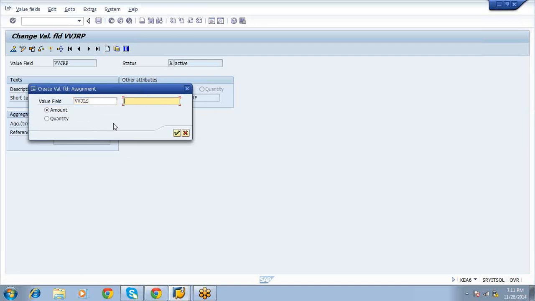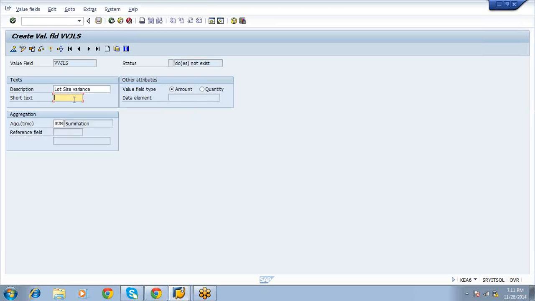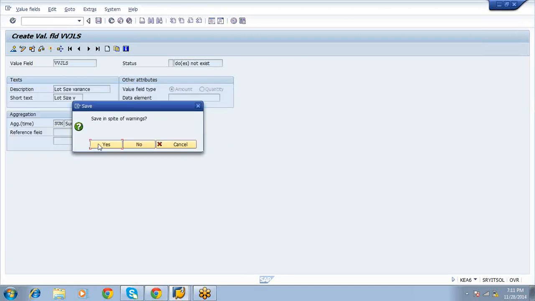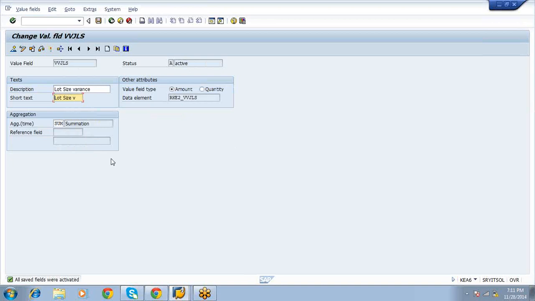What is this one? Lot size variance. This lot size variance should be quantity. Why have you taken amount? This lot size is not quantity.